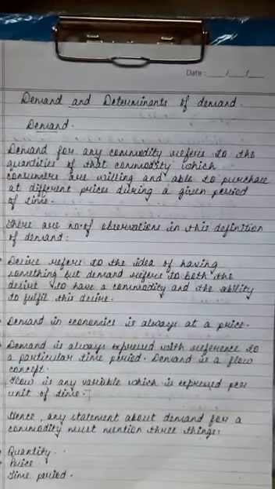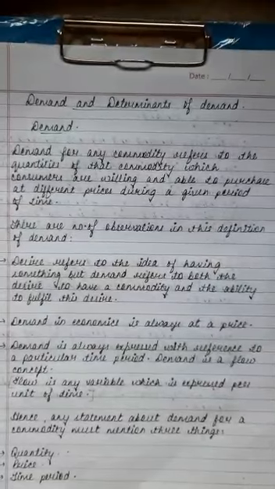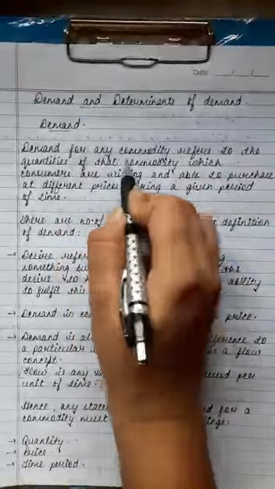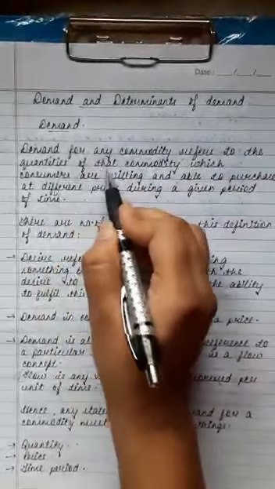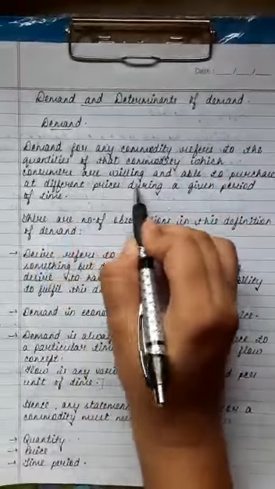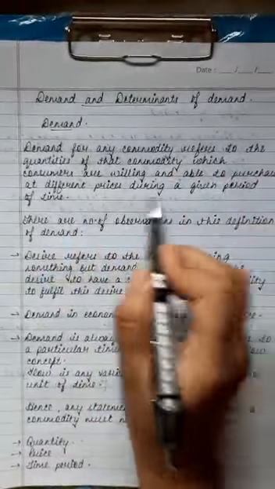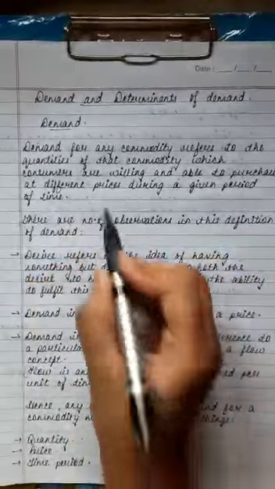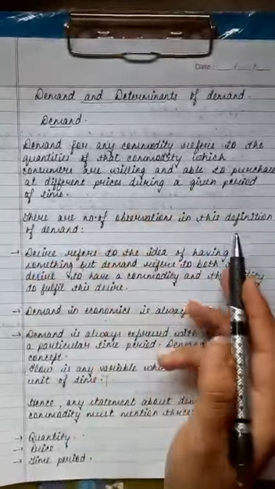Today we are going to study economics, chapter 1, demand. So let's start. Demand and determinants of demand. Demand for any commodity refers to the quantities of that commodity which consumers are willing and able to purchase at different prices during a given period of time. In this definition, there are a number of observations.